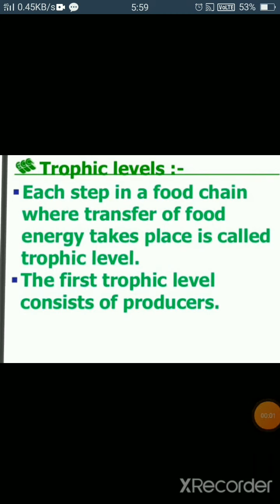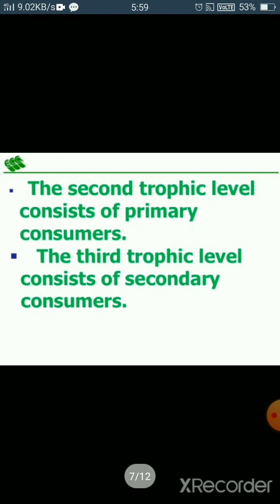Trophic level. In a food chain, every step where transfer of energy takes place is called a trophic level. So we see that the producers are the first trophic level. Energy starts flowing from the producers, so the first trophic level is the producers, and after that the primary consumers constitute the second trophic level.